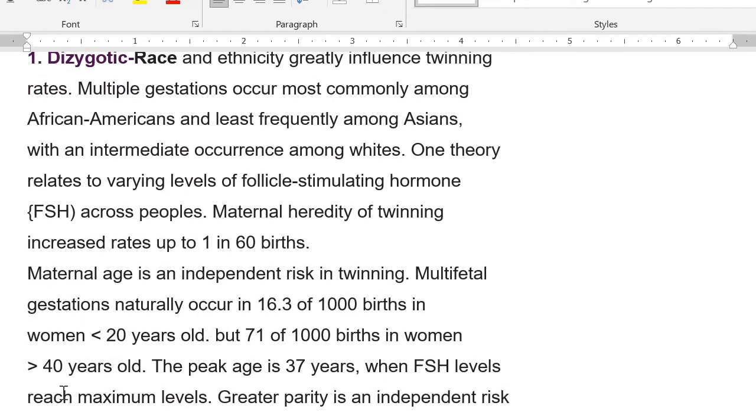Maternal age is an independent risk factor affecting twinning, and it occurs naturally when we have not stimulated the cycle. The incidence is 16.3 in 1000 if the woman is less than 20, but it increases more than four times if the woman is more than 40, when the chance is 71 in 1000.